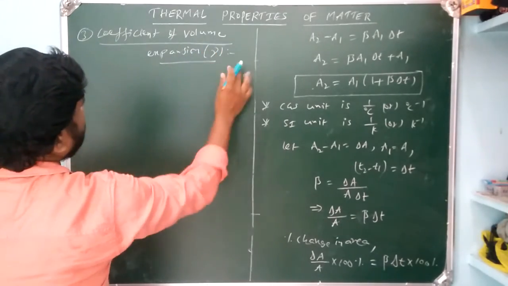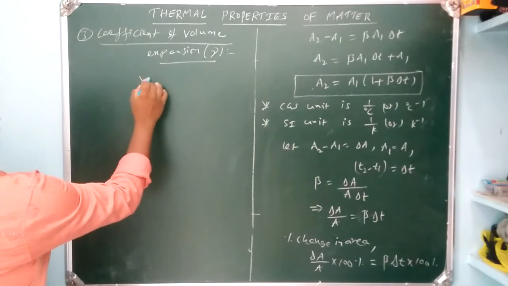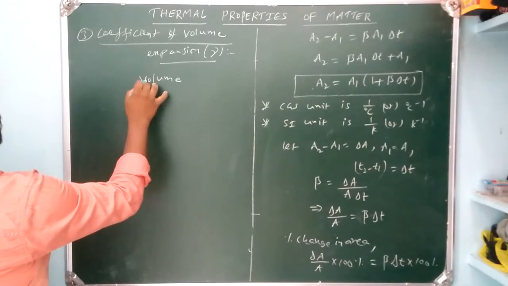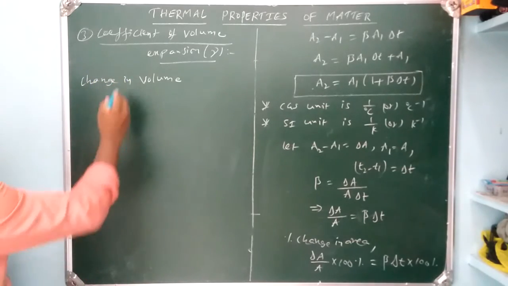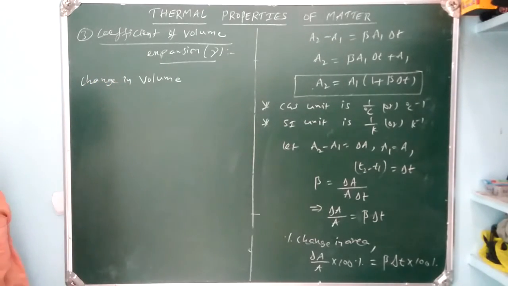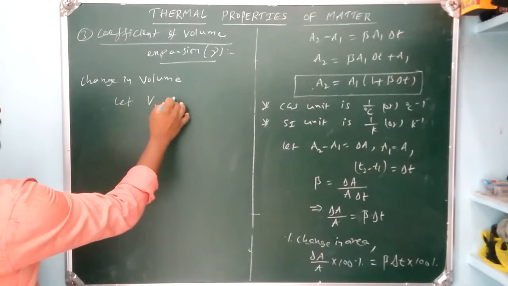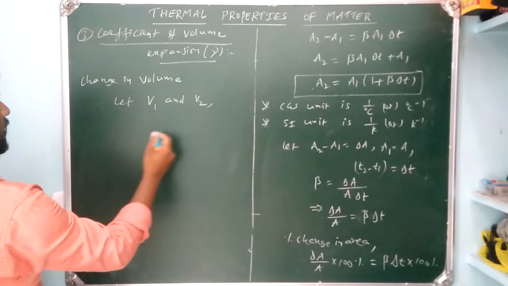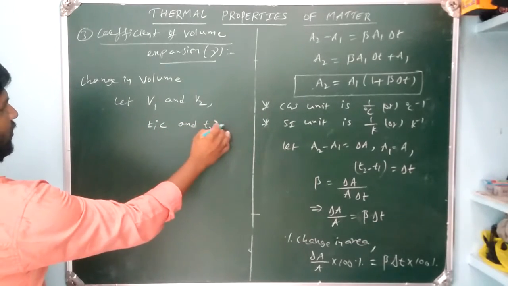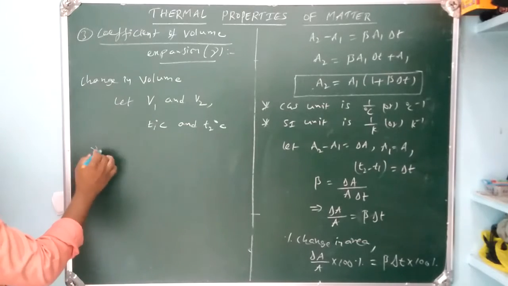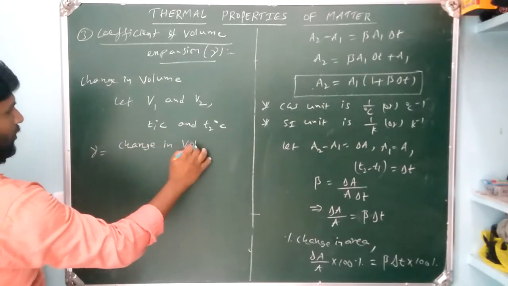It is defined as the ratio of change in volume of a body per unit rise of temperature per unit original volume. Let V1 and V2 be the volumes of a body at temperatures T1 degree centigrade and T2 degree centigrade respectively.